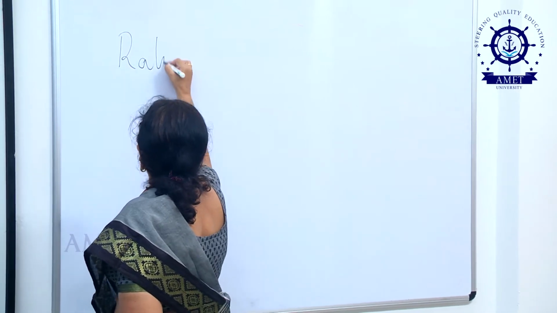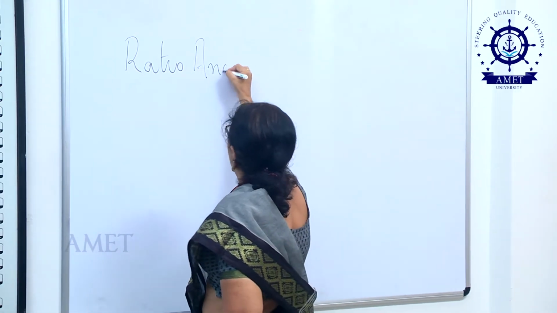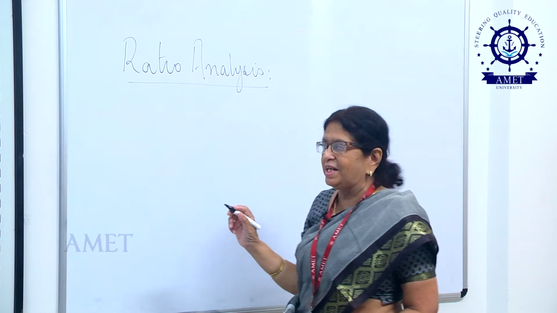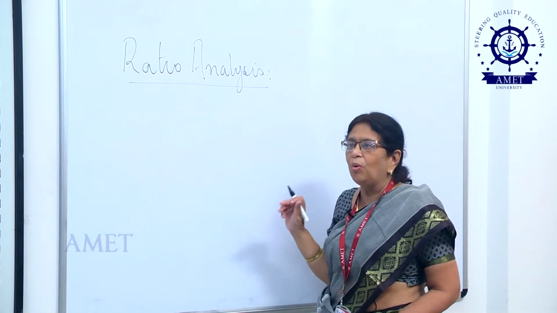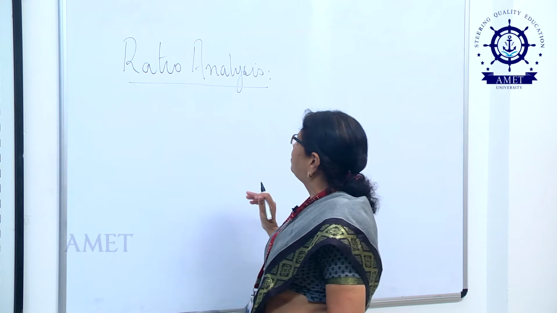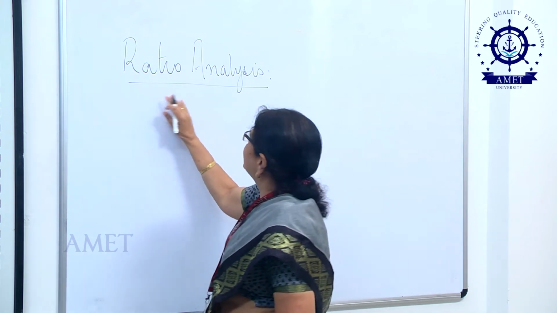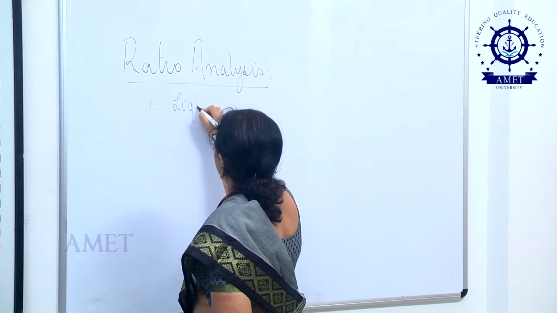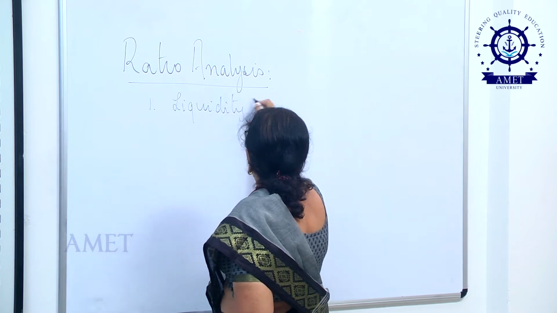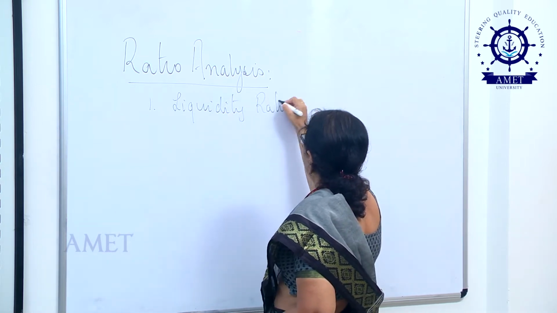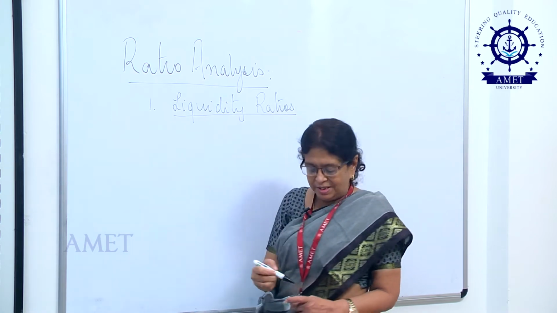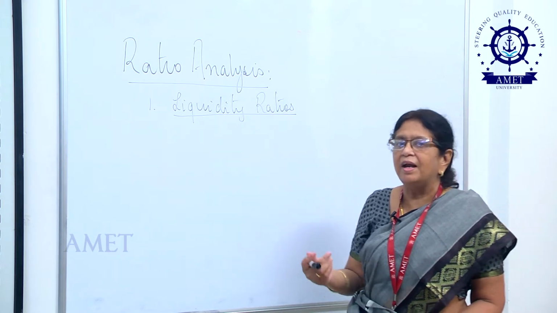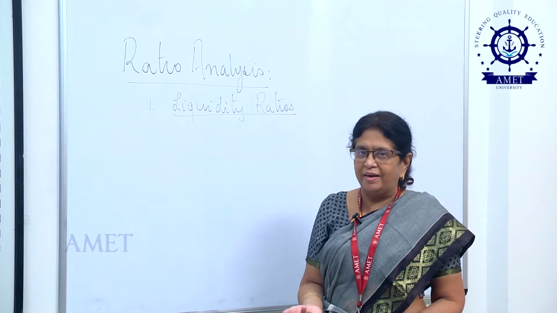Okay. Now next, let us move on to seeing what are the classifications of ratios that are used by corporates in order to understand the direction in which the company or the business is progressing. Under this category of ratio analysis, the first one happens to be liquidity ratios. These liquidity ratios measure the ability of a business to make payments on current obligations or current liabilities as and when they arise.